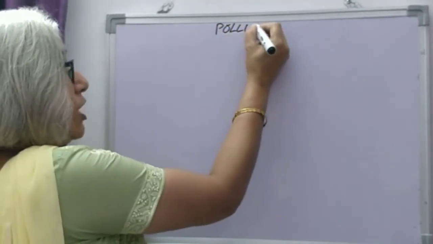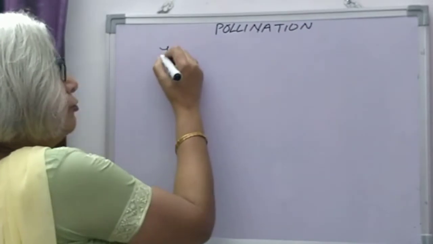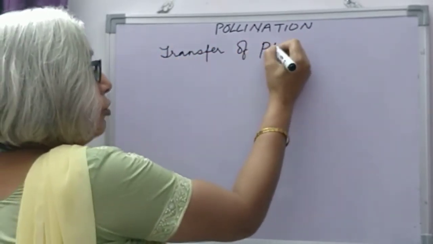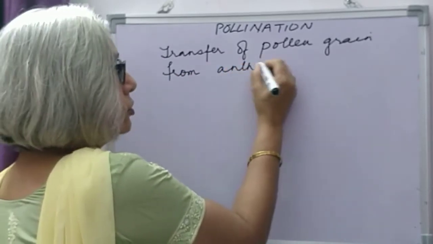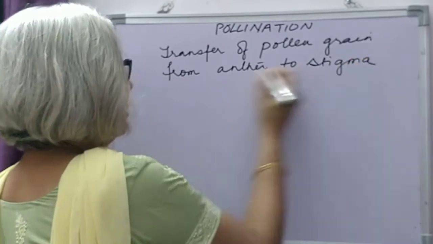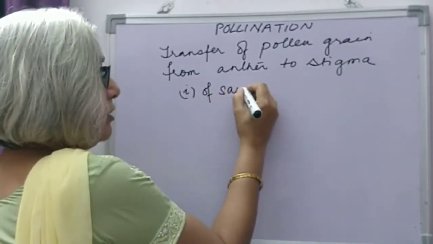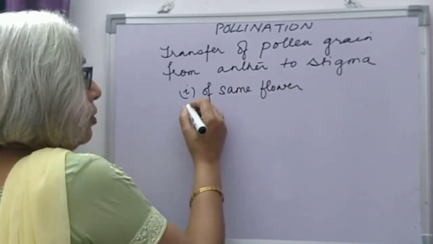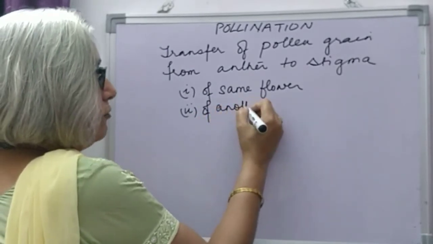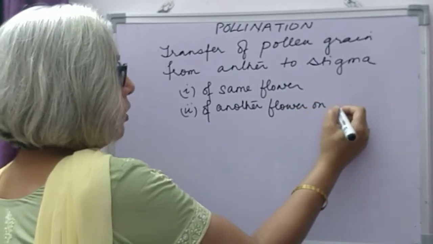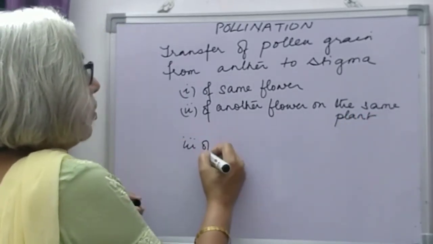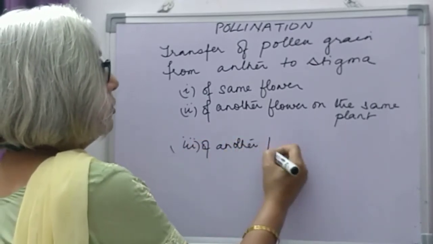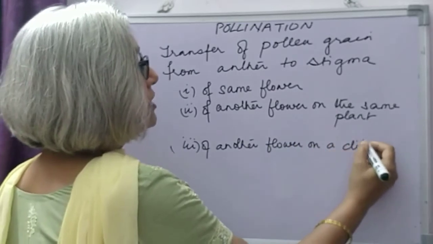So we have discussed three things: that pollination is transfer of pollen grains from anther to stigma of same flower or of another flower on the same plant or on another flower on a different plant.